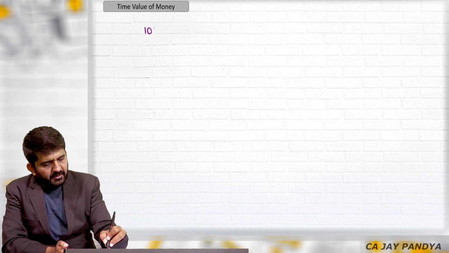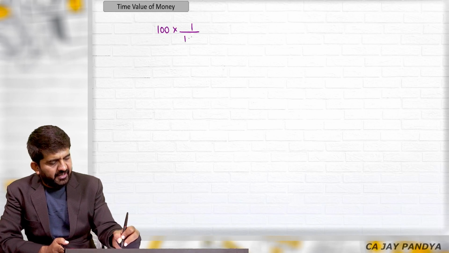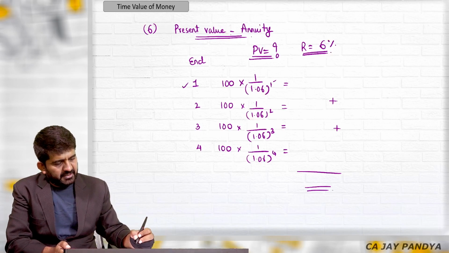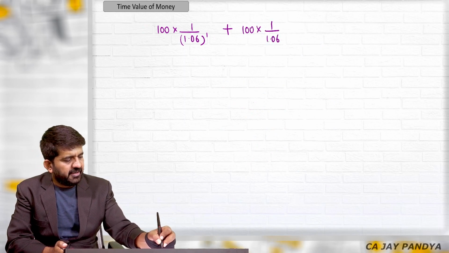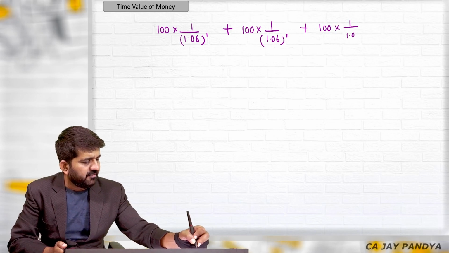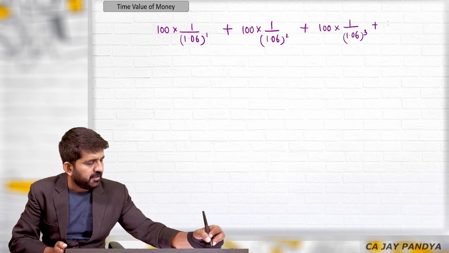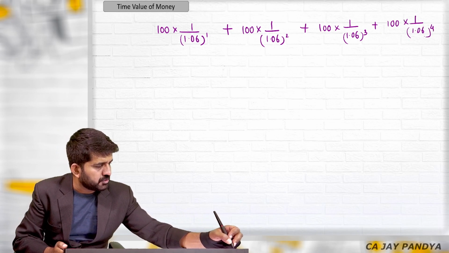It is 100 into 1 divided by 1.06 raised to 1 plus 100 multiplied by 1 divided by 1.06 raised to 2 plus 100 into 1 divided by 1.06 raised to 3 plus 100 into 1 divided by 1.06 raised to 4.